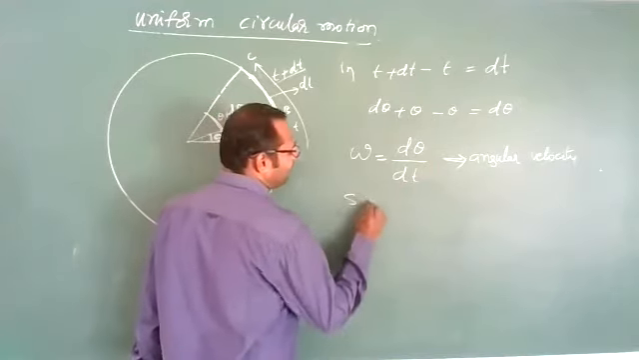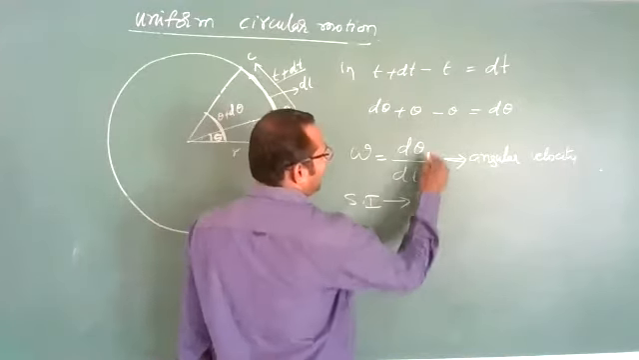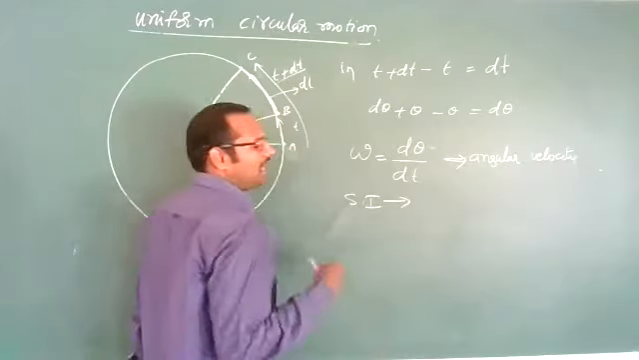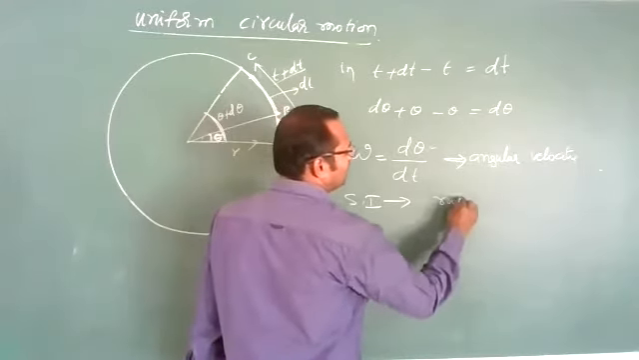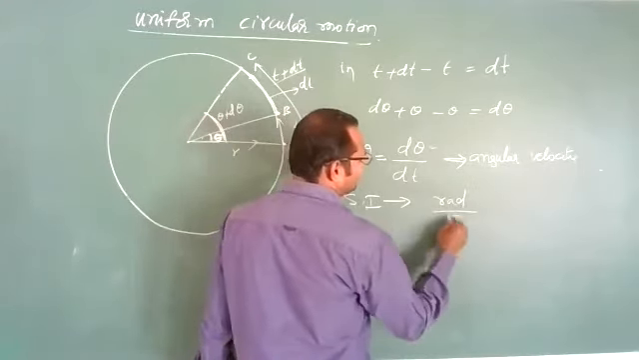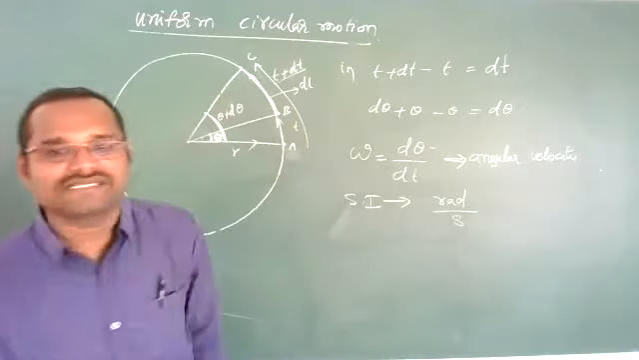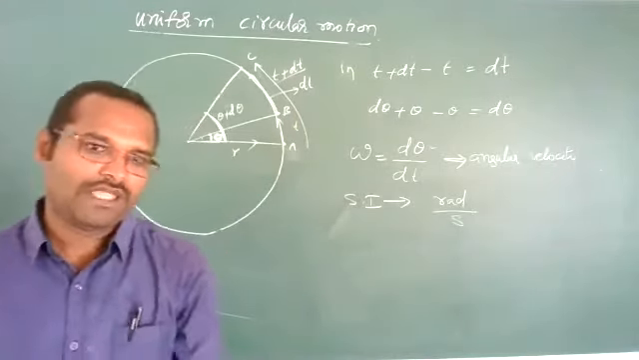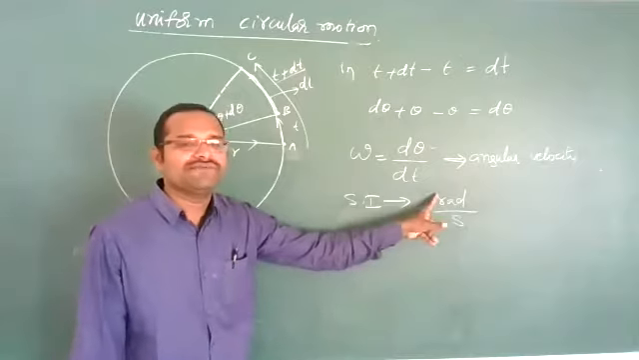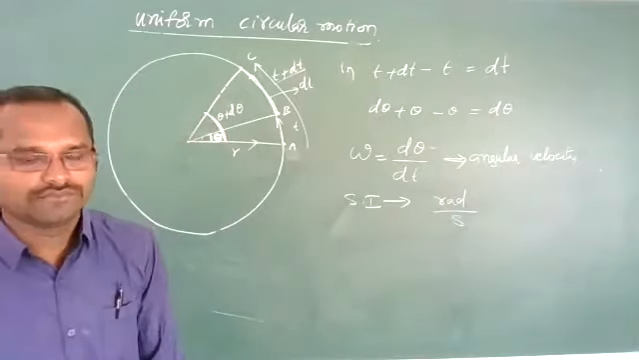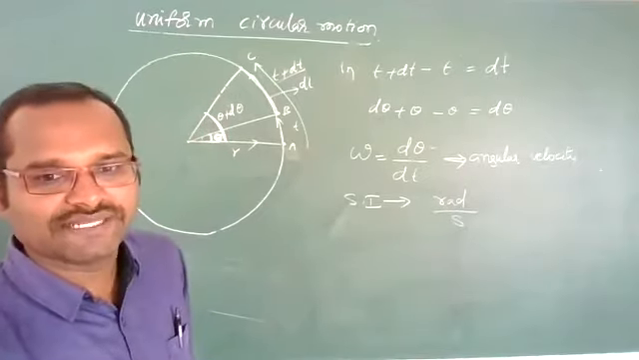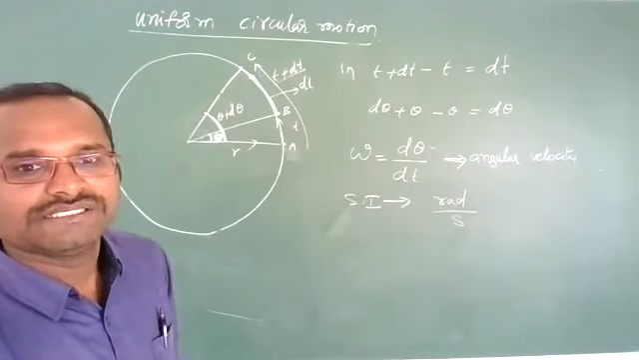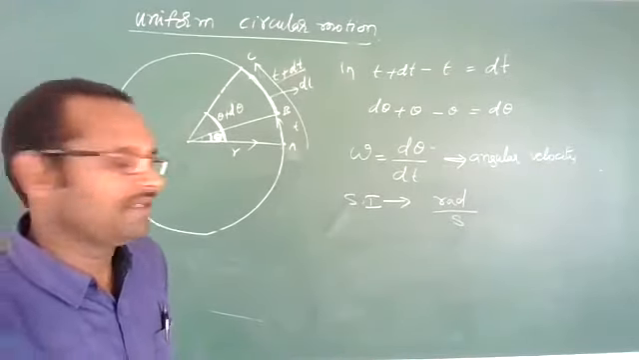What is the SI unit of angular velocity? Angular displacement theta, SI unit is radian. And time SI unit is second. So radian per second is the SI unit of angular velocity. Angular velocity SI unit is radian per second. Important.